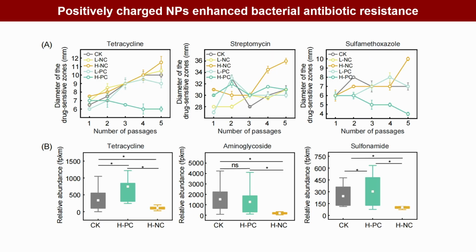Based on drug sensitivity assays and changes in the relative abundance of antibiotic resistance genes, positively charged nanoplastics significantly elevated antibiotic resistance genes levels through mechanisms like target protection and efflux. In contrast, negatively charged nanoplastics likely decreased antibiotic resistance by promoting antibiotic inactivation.